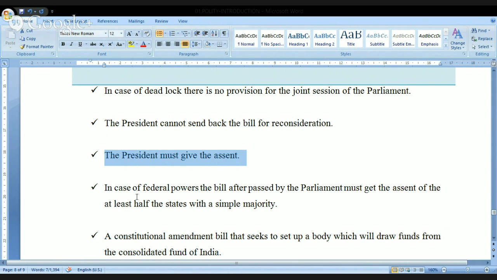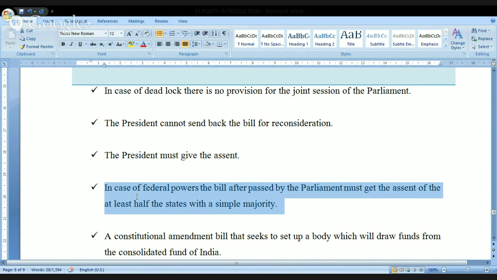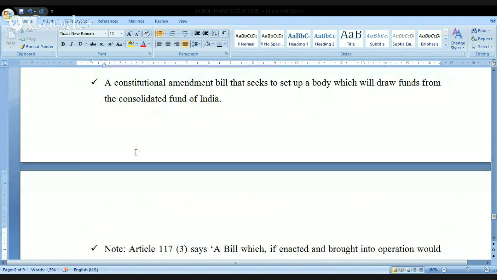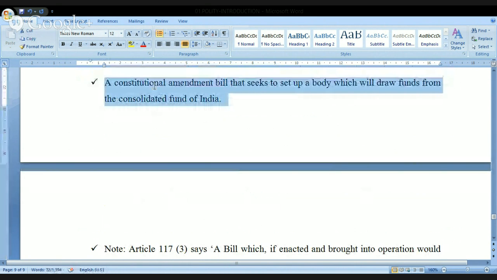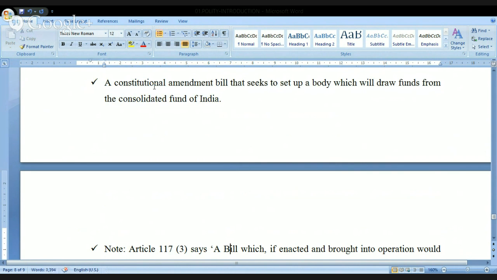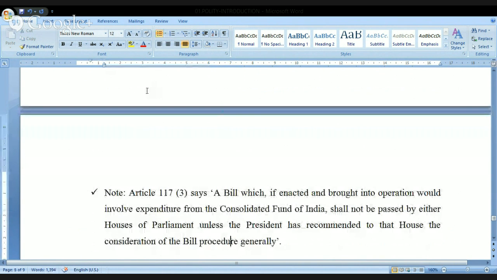Look at this. In case of federal powers, a bill after being passed by the Parliament must get the assent of at least half of the states with a simple majority. So this is a separate concept. I'll tell you when I come to this area. Now, look at this. A constitution amendment bill that seeks to set up a body which will draw the funds from the Consolidated Fund of India. I'll explain the meaning of this one later, but just to read this one.